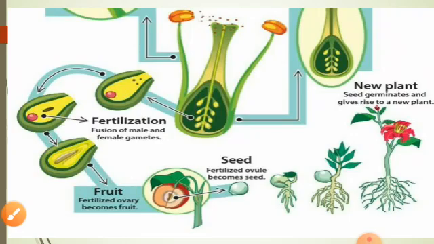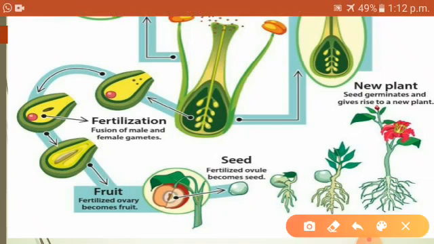Do you know one thing, children? The seeds are produced only in this part, especially in the ovary. Can you see this picture? After the process of pollination and fertilization, we will get the seeds. So the ovary changes into fruit and the ovules change into seeds. So this is the fourth part of a flower.